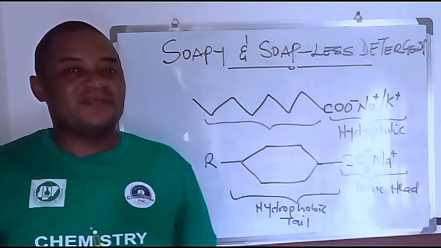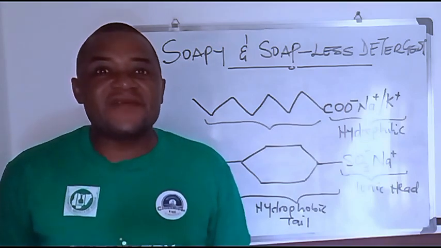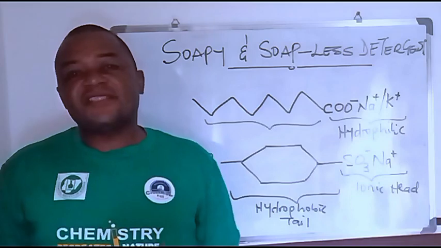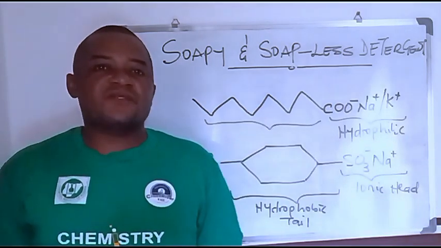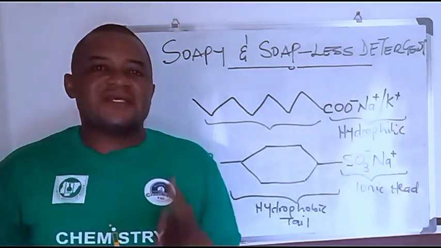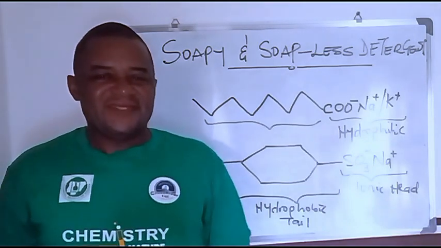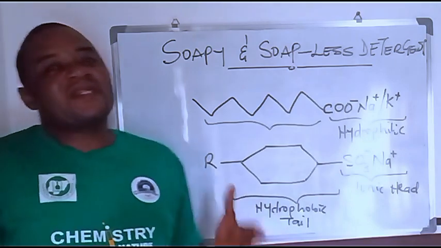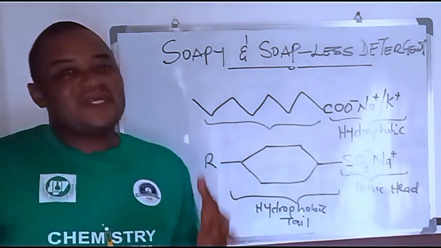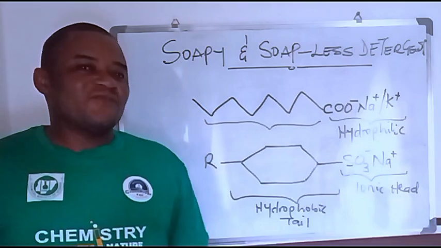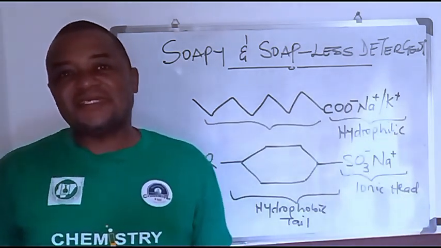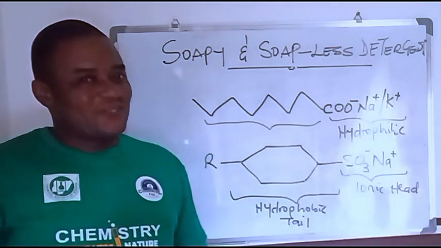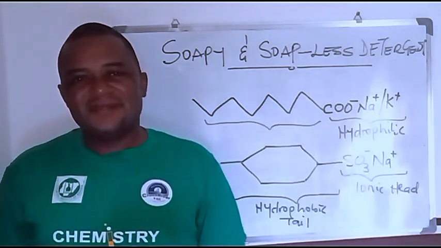It is a Latin word, detergere, coined from what we can say is to clean away. So if we agree that detergere simply means to clear away or to clean away, then it is not out of place when we say any substance that has the ability to clean an object should be known as a detergent.